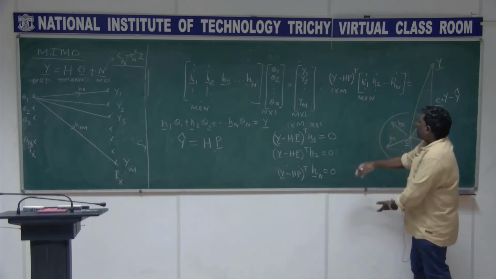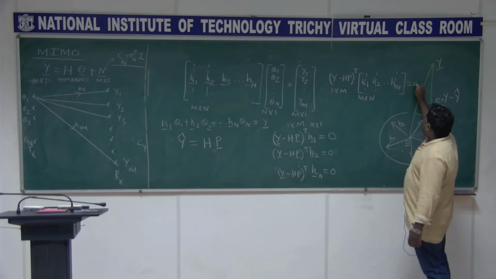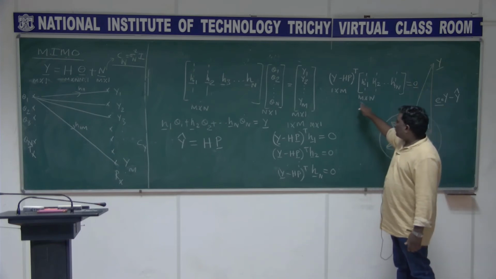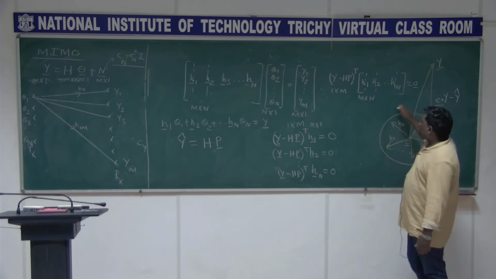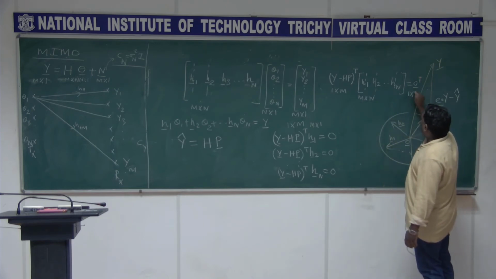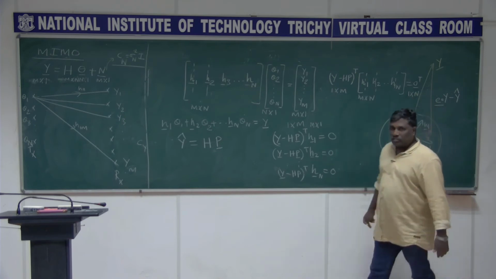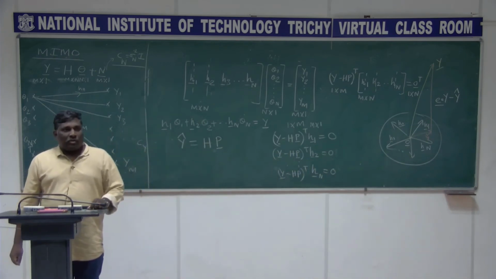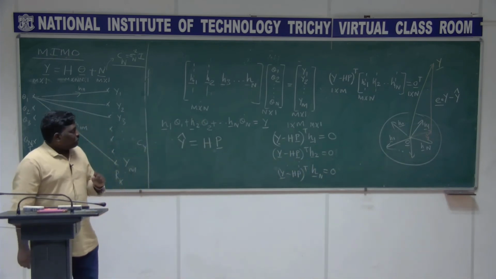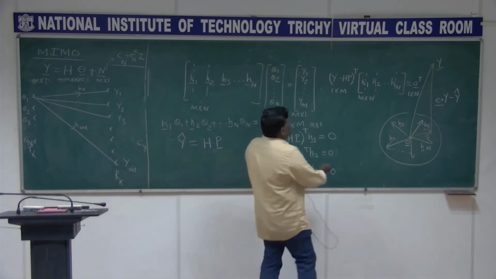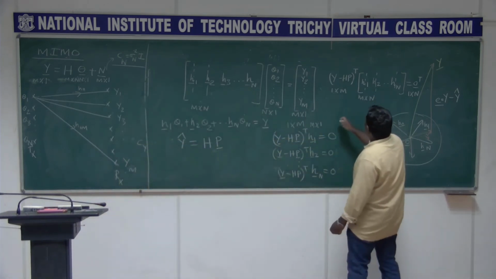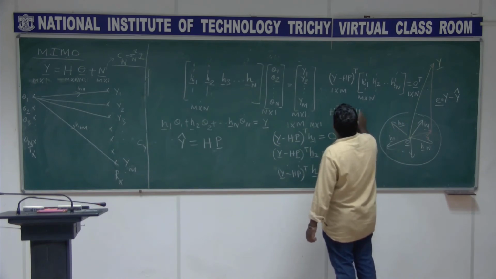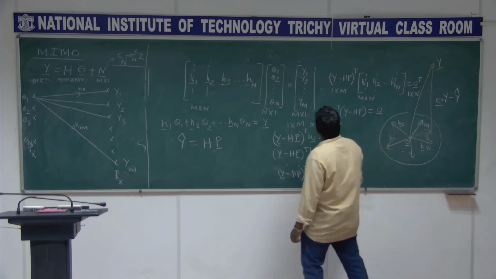So I am just combining all the expressions, but whatever we get here is no more a scalar, it is a vector, because it is 1 cross m times m cross n, so this becomes 1 cross n, a row vector basically. I am using 0 transpose, because all the vectors are normally represented as columns, right? So I take the transpose, H transpose y minus HP, and that is going to be your 0 vector, right?